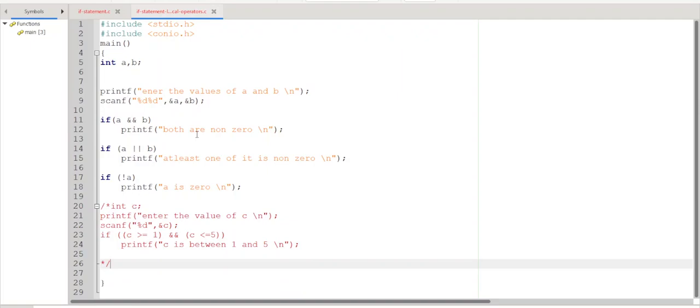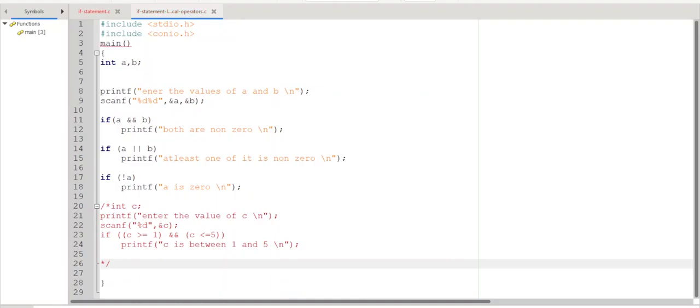So in C language, anything other than 0 is true. Okay, if A value is 1, 2, 3, 4 or -1, -2, -3, whatever it be, this value will be true. Let us check. That means if both are true, this will be executed. If one of A and B is true, then this will be executed. If A is true, this will not be executed. If A is false, this will be executed.